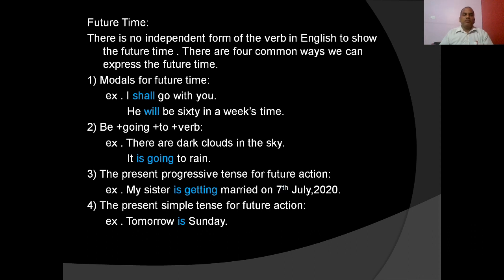And you know, the present progressive tense is also used for future action. My sister is getting married on 7th July 2020. That means the arrangement, the engagement, everything is prepared, the invitation card is ready. So present progressive tense is used for the future action. Present simple tense for future action: Tomorrow is Sunday. No one can change it because it is fixed in the calendar. So it is just like present. So we use present simple tense for future action.